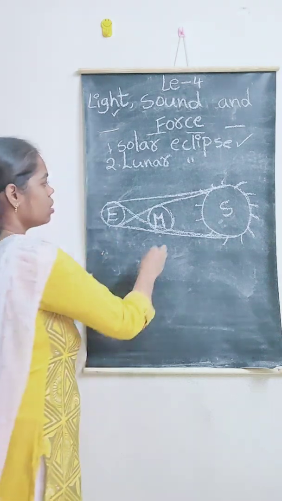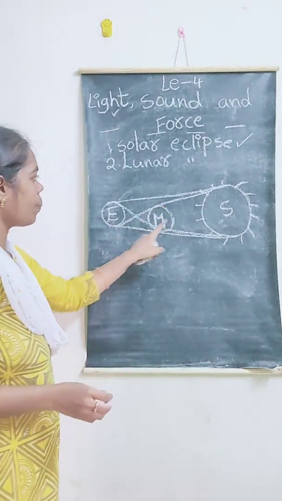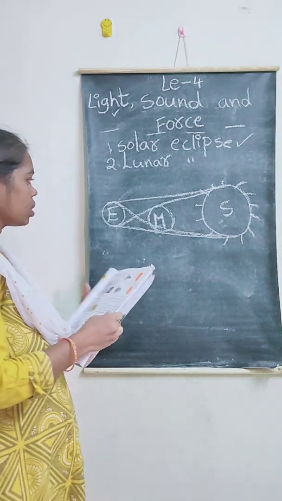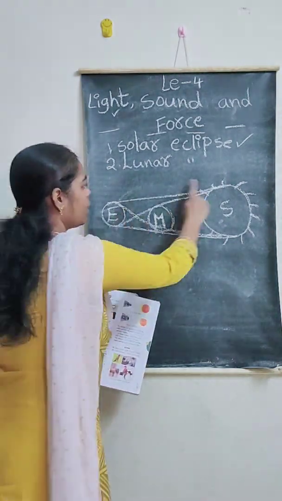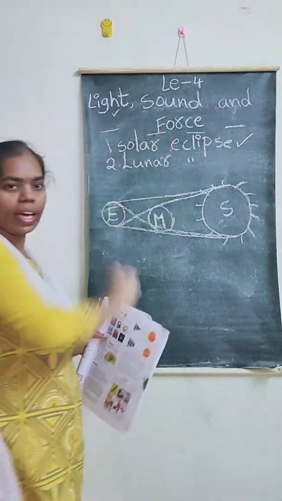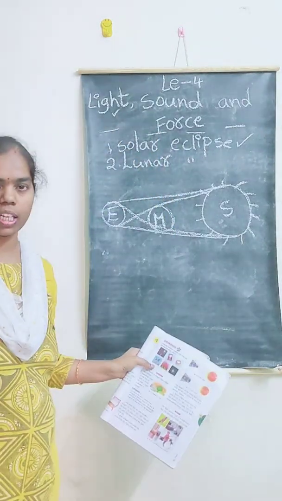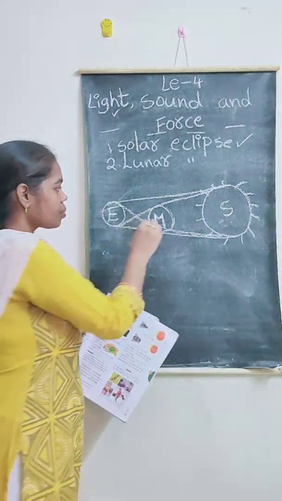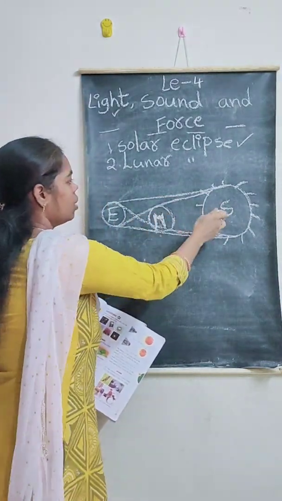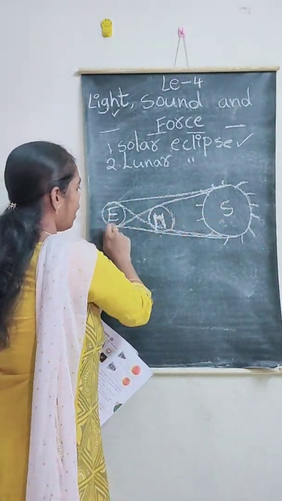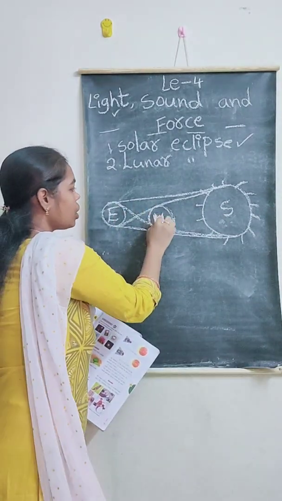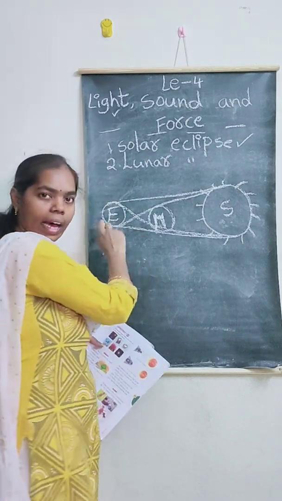This type of eclipse is called a solar eclipse. In this solar eclipse, we can't see the sun because the moon is between the sun and Earth, and the moon's shadow is falling on the Earth.